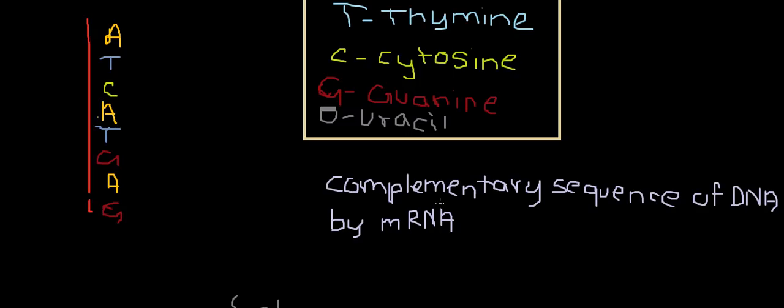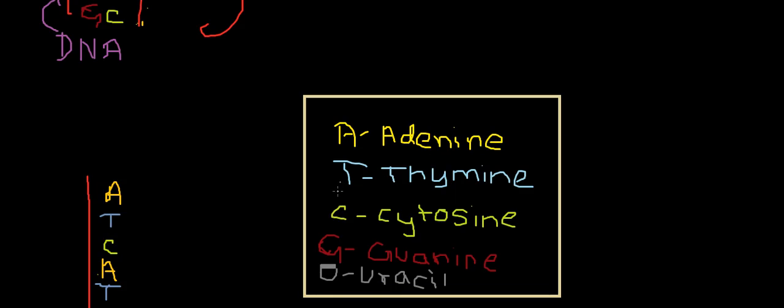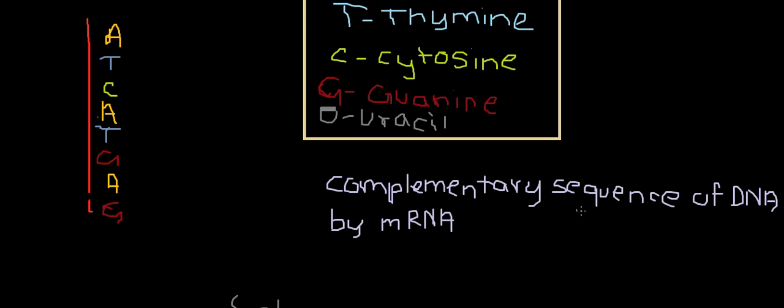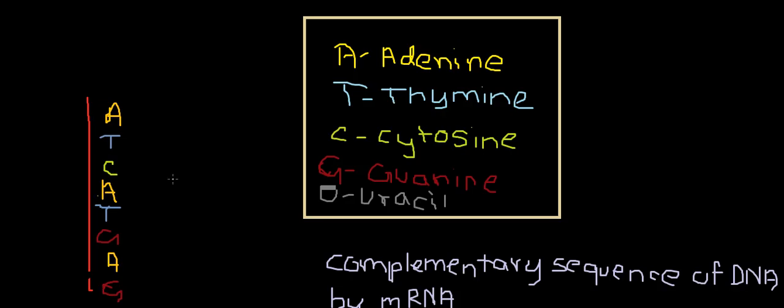Instead of thymine we have uracil. So the process of transcription is the production of a complementary sequence of DNA by mRNA, and the thymine is replaced by uracil.